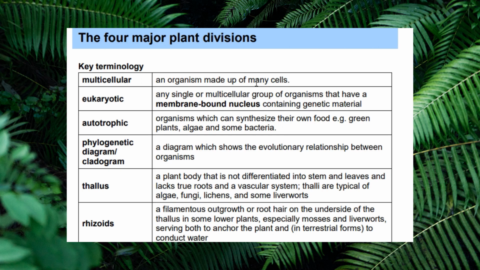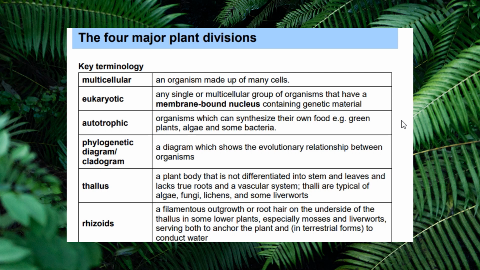Multicellular, organisms made up of many cells. Eukaryotic, any single or multicellular group of organisms that have a membrane-bound nucleus containing genetic material. Autotrophic, organisms which can synthesize their own food, example green plants, algae, and some bacteria. There's a phylogenetic diagram or cladogram. I prefer going with cladogram. A diagram which shows evolutionary relation between organisms.